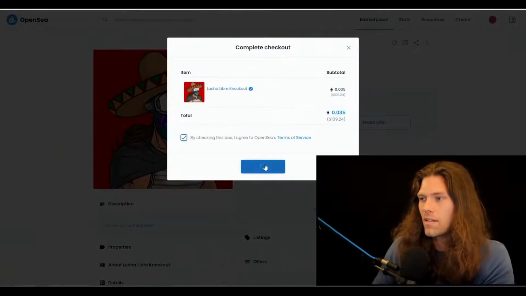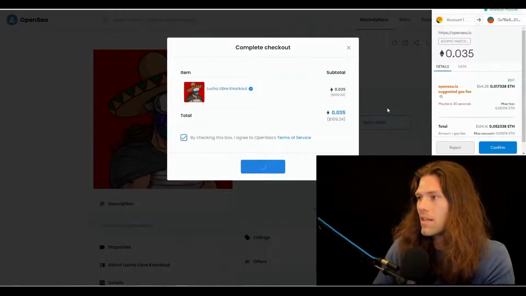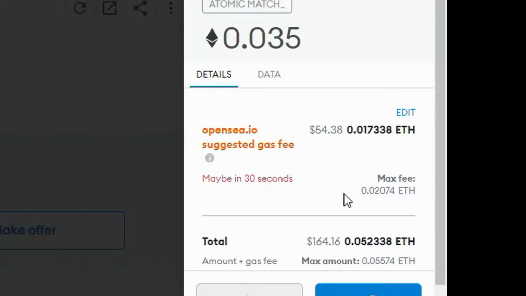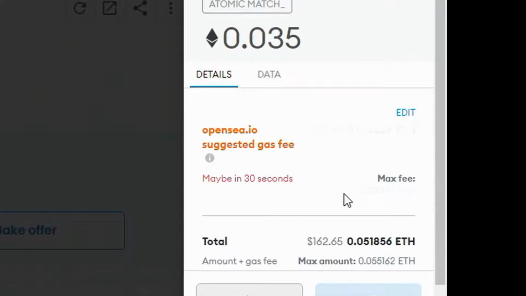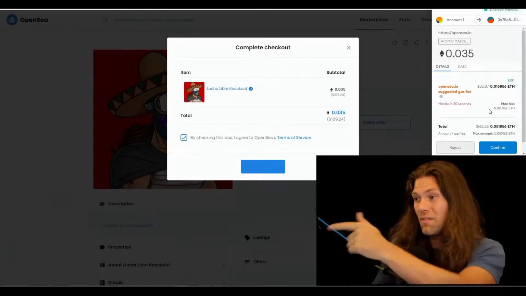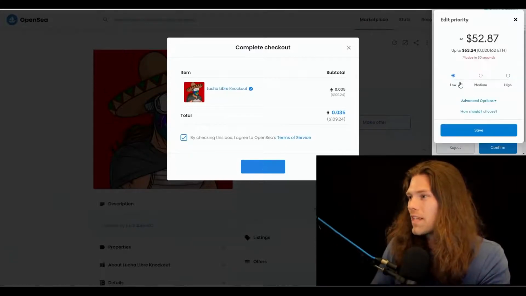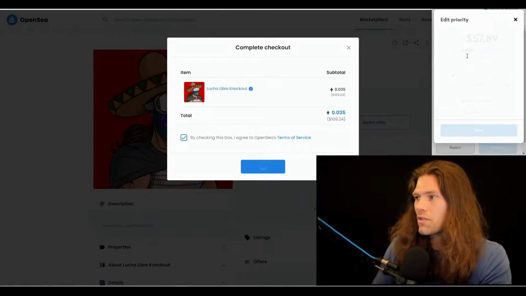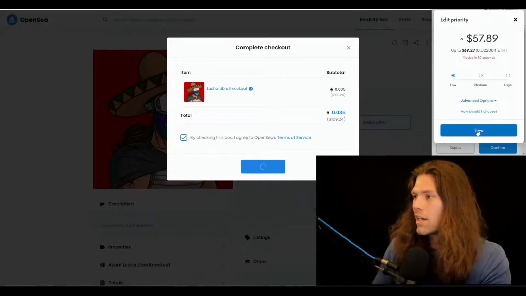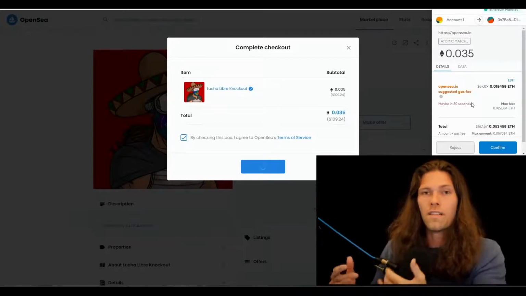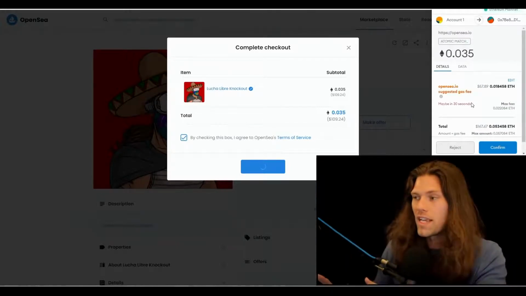Check this box. It connects you to the MetaMask wallet. Now, the unfortunate part here is gas fees. This is basically the transaction fees in order to facilitate trades. It's the biggest friction point, and it's very unfortunate how expensive this can be. It's $52 right now. We can possibly get this a little, no, it's already on the lowest amount. So this is the speed at which the transaction goes through. It just bumped up as I was talking. So this should be completely mitigated or far lower once Ethereum 2.0 comes out and it's a proof of stake system.